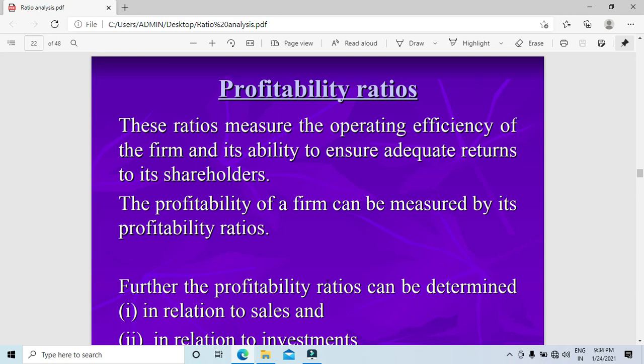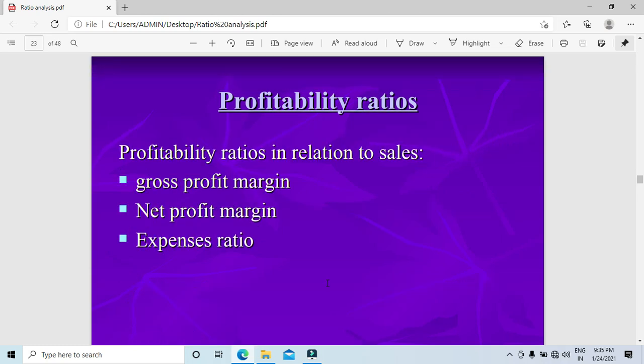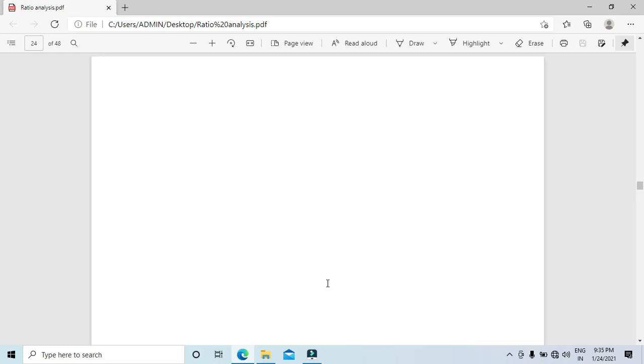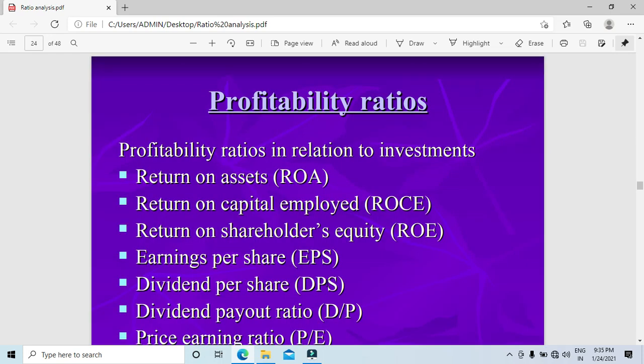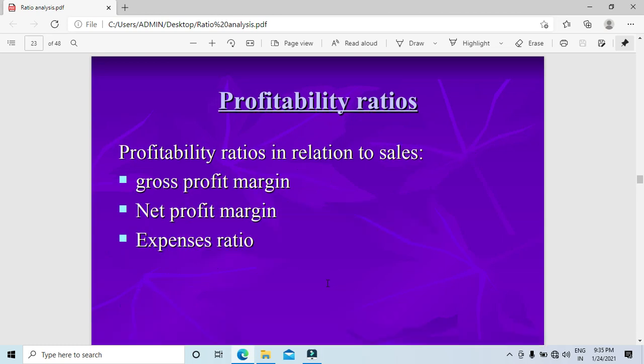You may think, madam, there are so many formulas. But you need to remember this: in all of them, the numerator depends on the question. If the question asks for the gross profit ratio, in the numerator you take gross profit, and the denominator is sales. Gross profit divided by net sales, net profit divided by net sales, net profit before interest divided by net sales, and for the expense ratio it will be COGS divided by net sales. COGS means the materials that have been consumed.